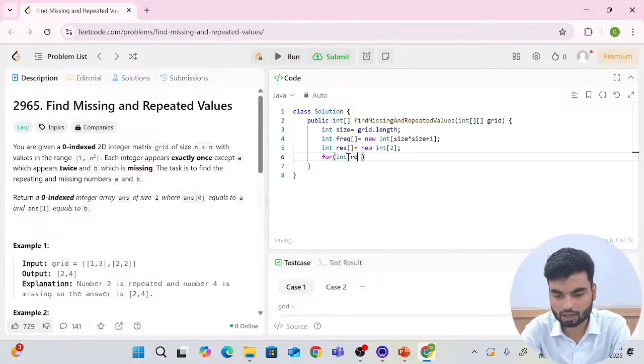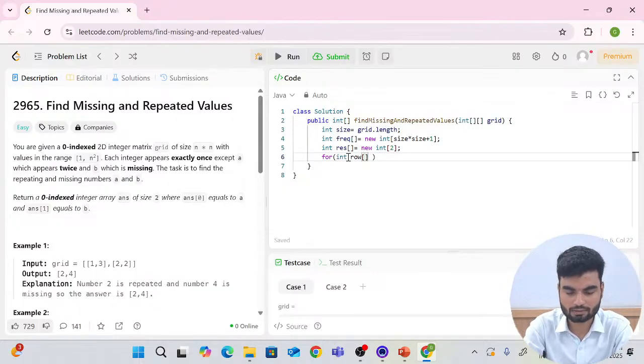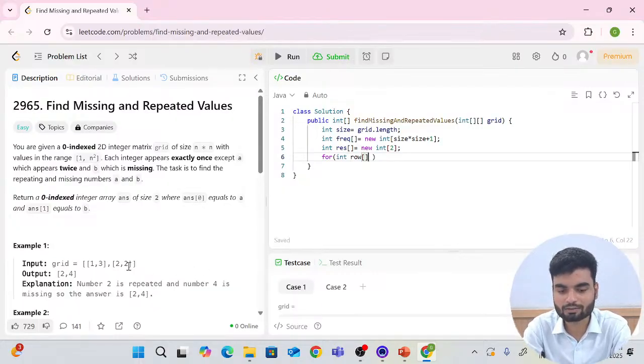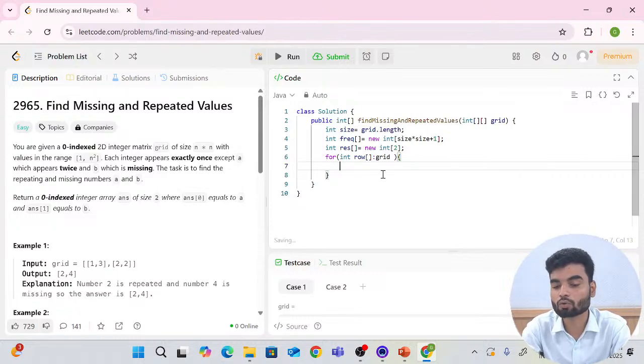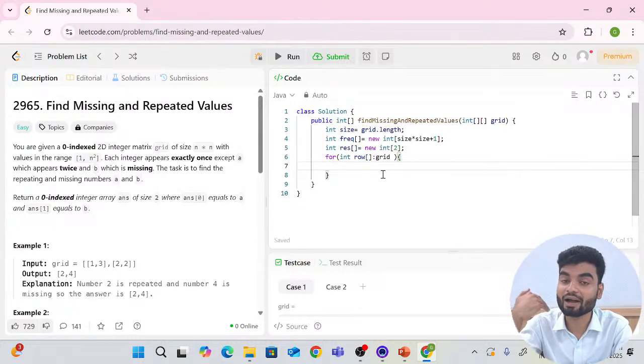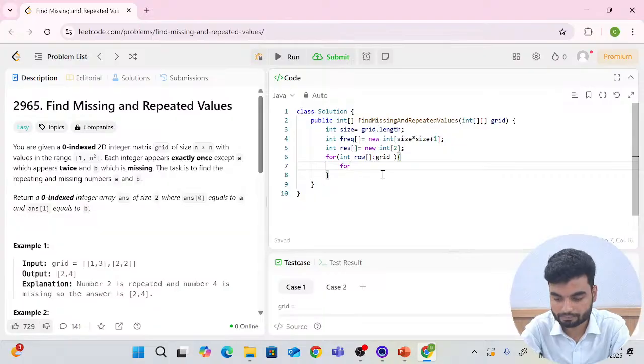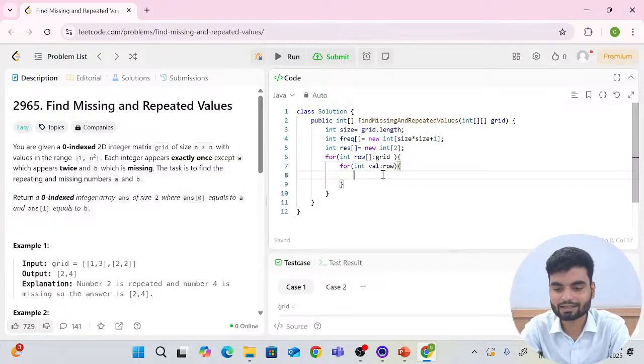So I'll write a row or something, because this is pointing to rows. One row is 1 comma 3, second row is 2 comma 2. So colon, I'll use the for each loop here. So grid. Okay, so we are iterating the grid, right? So now we have one array row. For getting the value, what you have to do? You have to iterate this row again. So for value colon row. Row is another array, and now what we always do: tell me, frequency value plus plus. Yes or no? That's what we agreed to do, right?